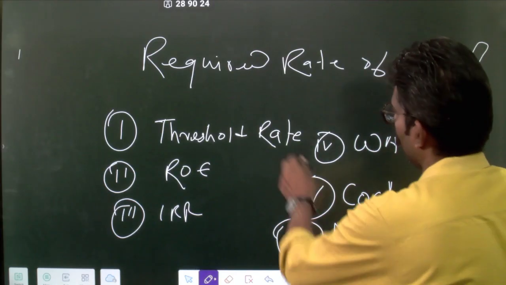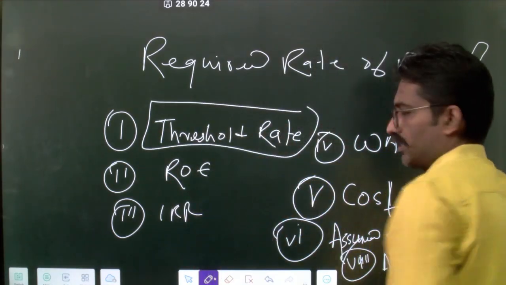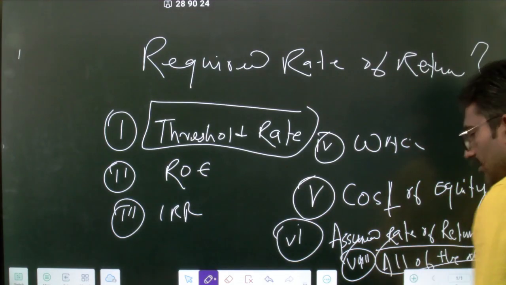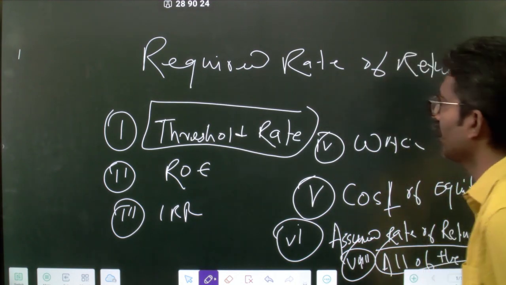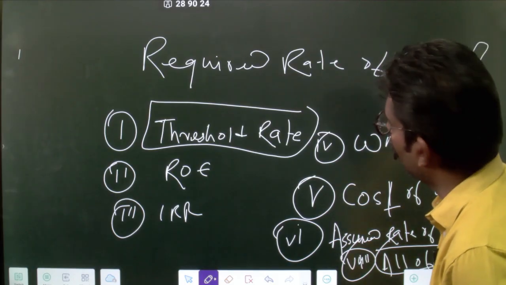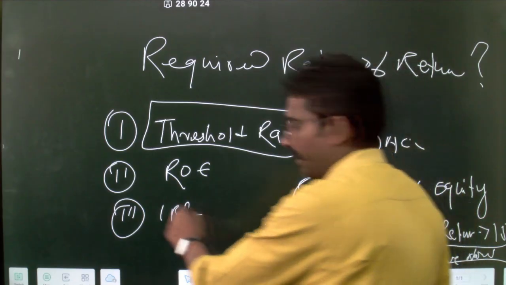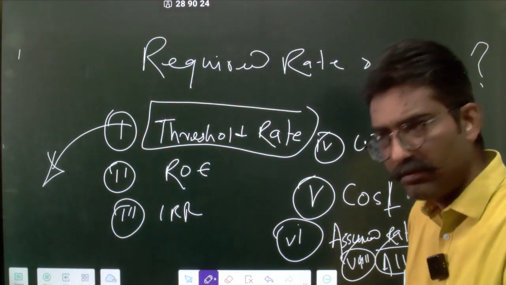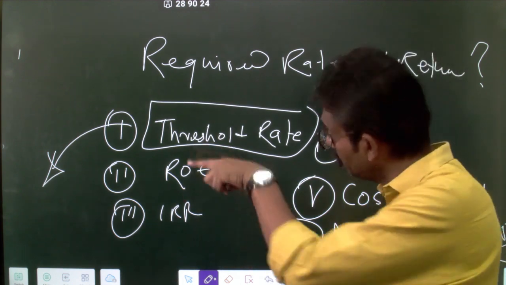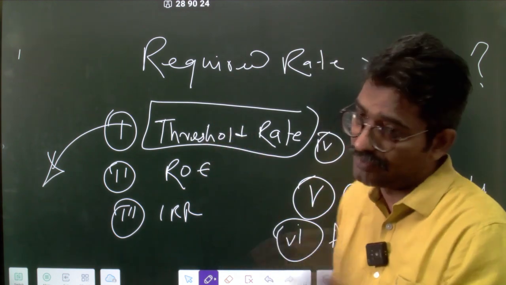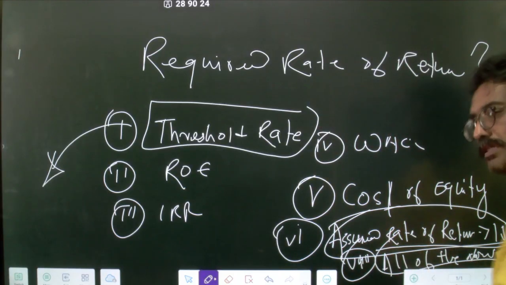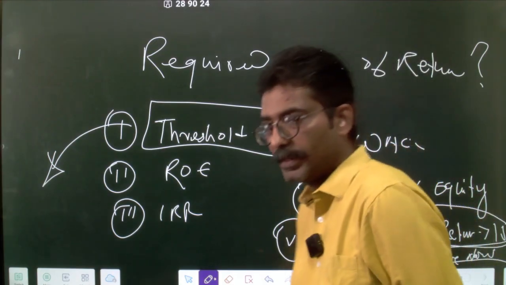Threshold, okay? And it says threshold rate. Yes, I mean all of them, okay? So these are the required rate of return. Could be a threshold rate, which comes from my project team. The project management team says, sir, we should make minimum this much, otherwise we will fail. Or it could be based on some assumed rate, which could also become the threshold rate, right?